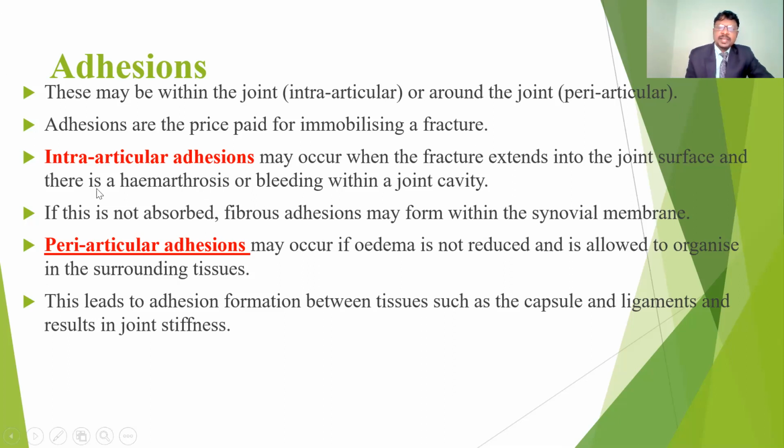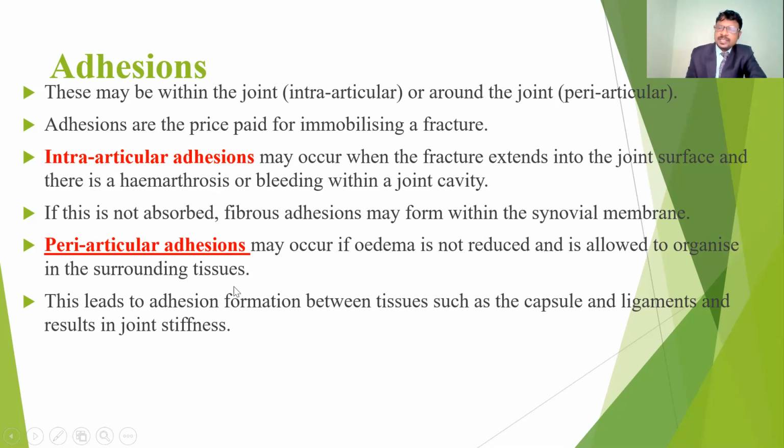These intra-articular adhesions may occur when the fractures extend to the joint surfaces. In case of hemarthrosis, bleeding inside the joint, it gives intra-articular adhesions. If the edema occurs and is not reduced, allowing the surrounding tissues to organize, we may get peri-articular adhesions.